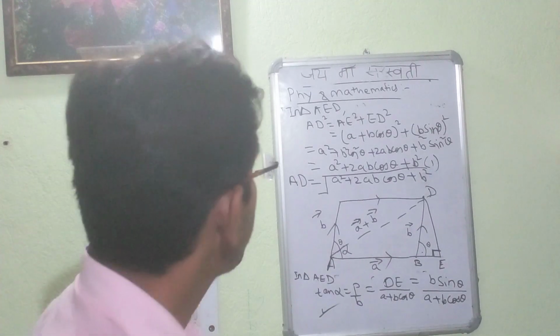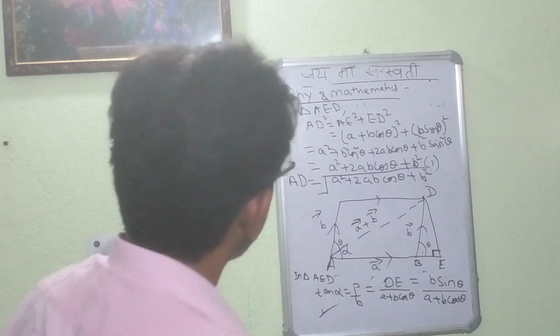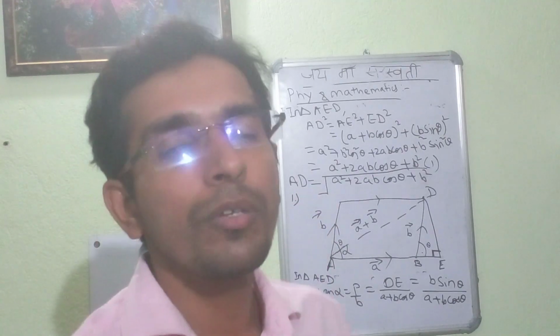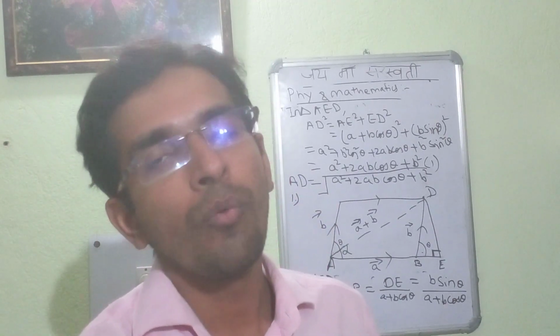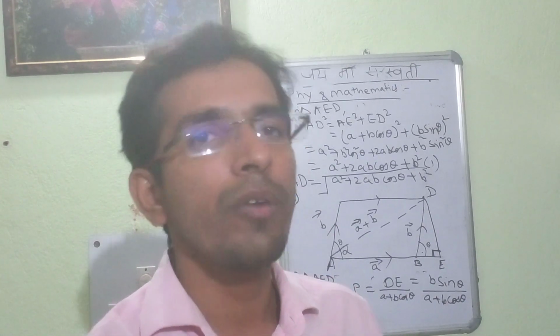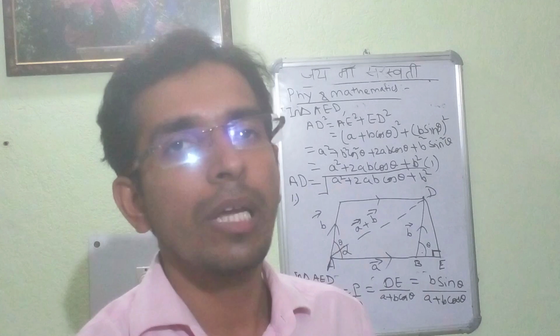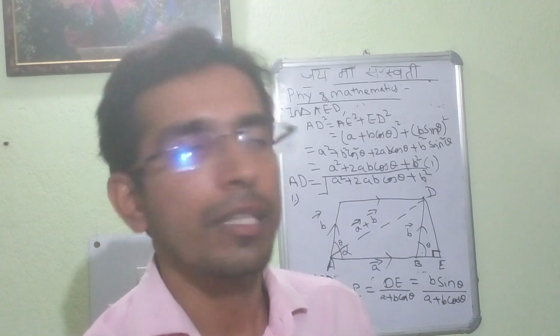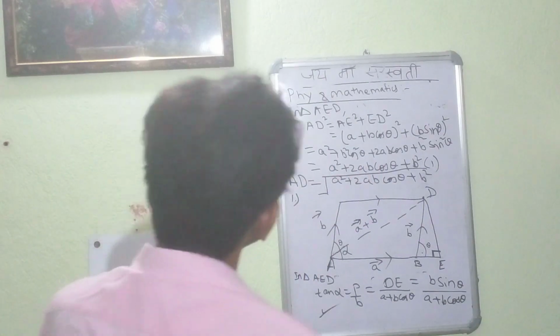This is the first condition, when the tails are coinciding. Now we will see when the head of one vector coincides with the tail of the other vector, how we calculate the resultant in that case.